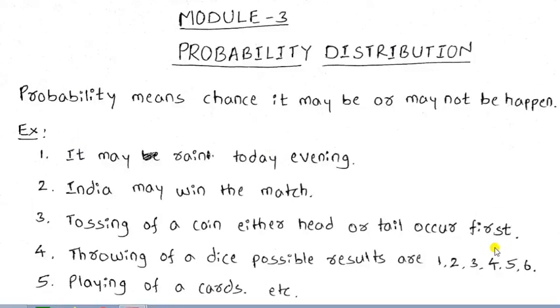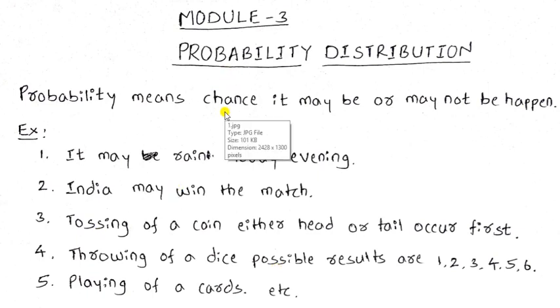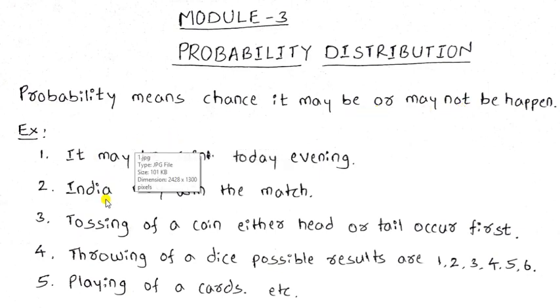Module 3 Probability. Probability means chance or possibility. It is called probability. Example, India may win the match here. So here either India will win the match or lose the match or draw the match. Anything will happen here.